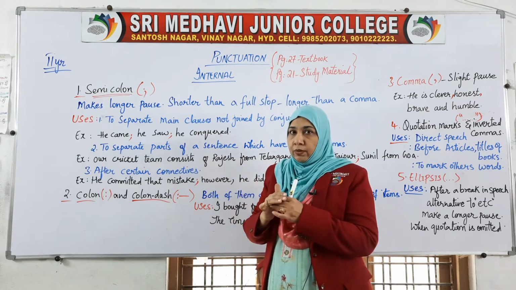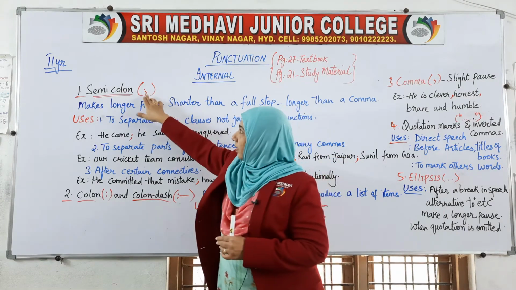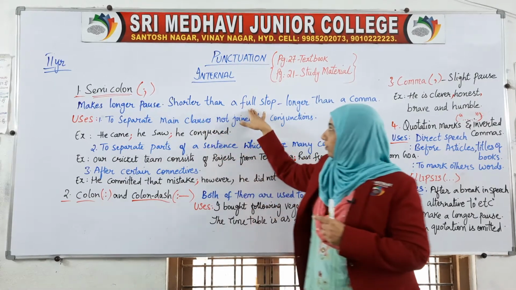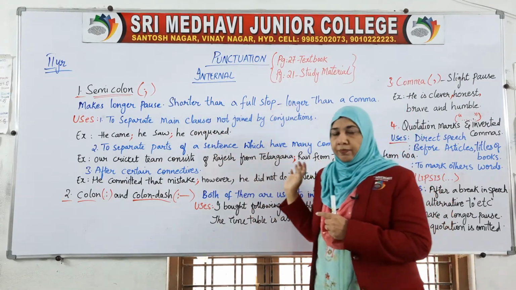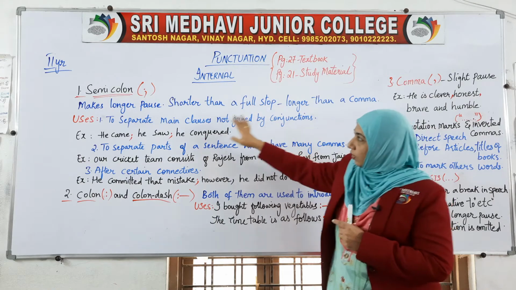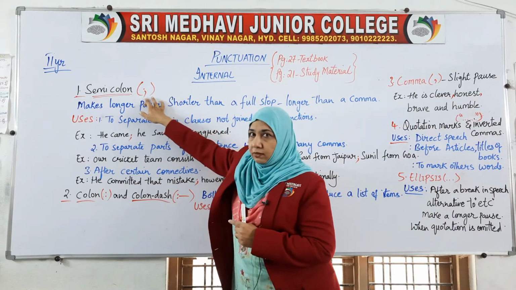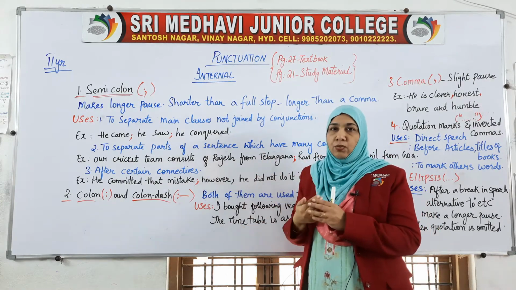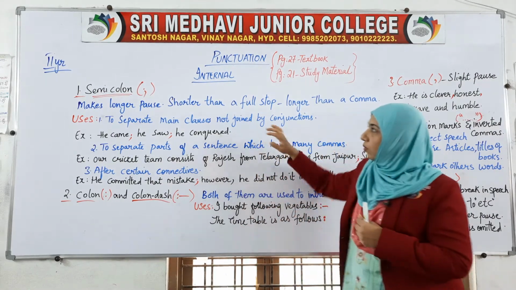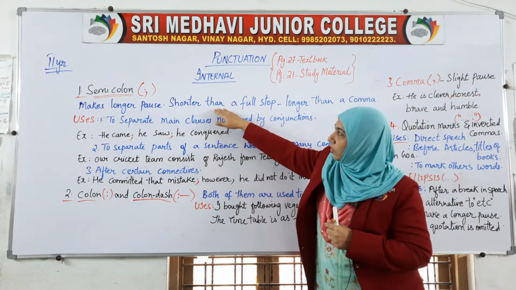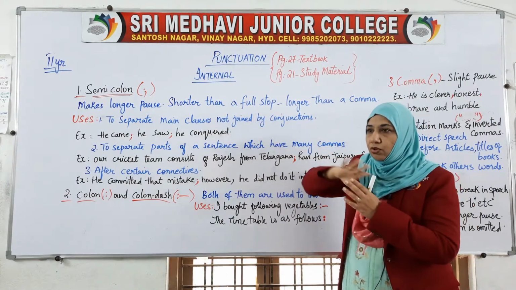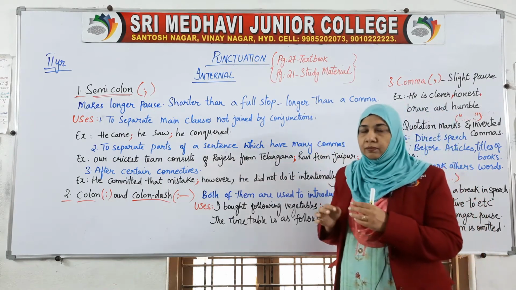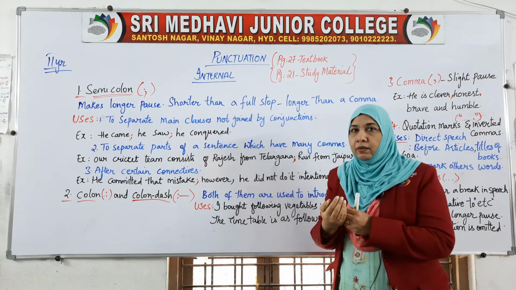When these two combine together, it is the semicolon, which is shorter than a full stop and longer than a comma. So here full stop plus comma together make one more punctuation, known as the semicolon. This semicolon is a pause shorter than a full stop, which means you should not take a long pause, but a little bit longer than a comma.